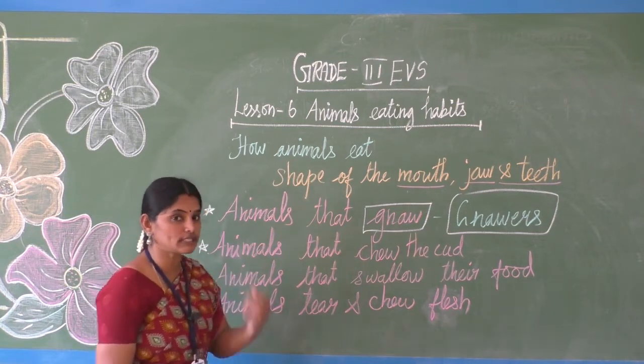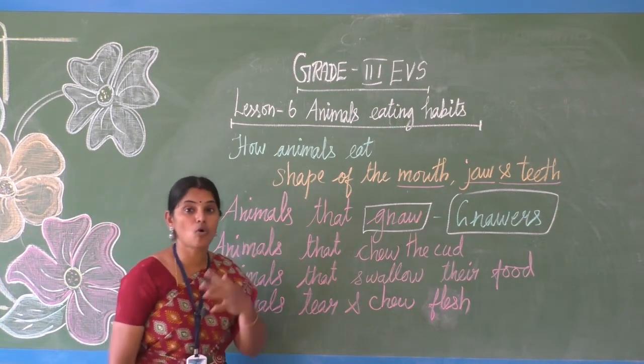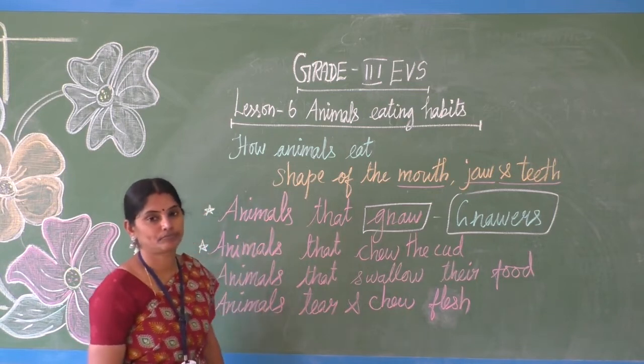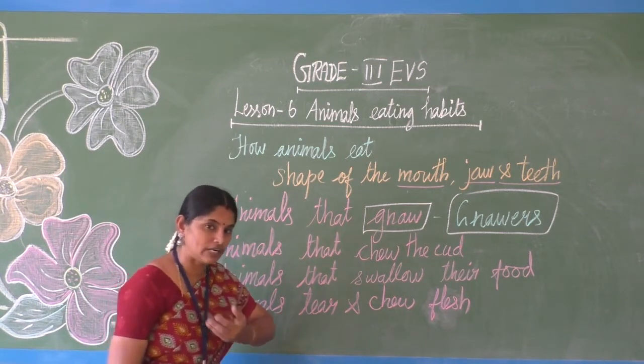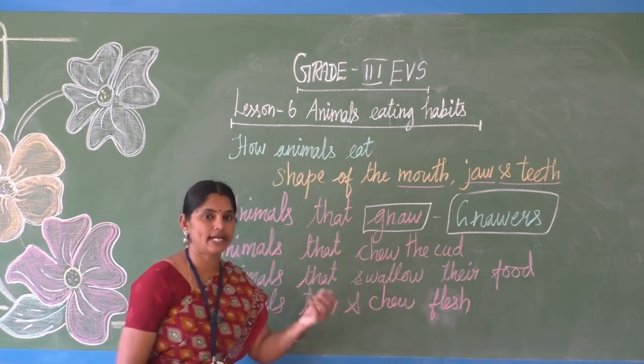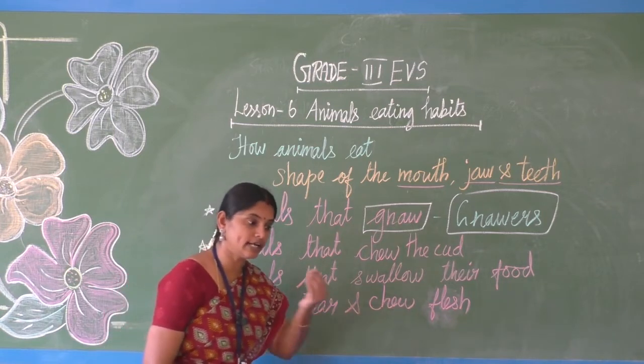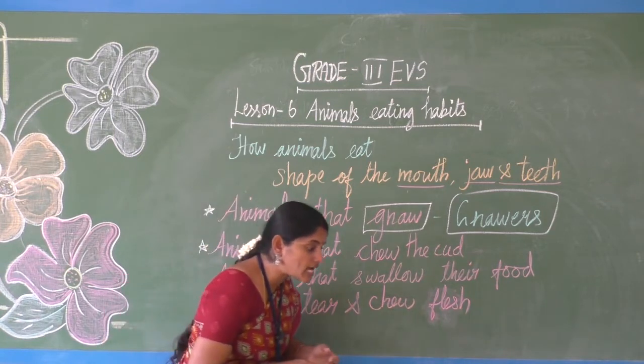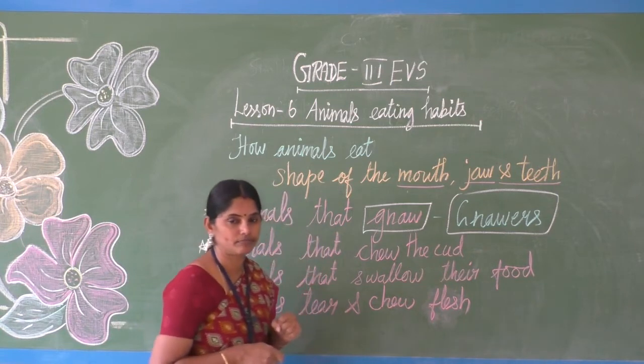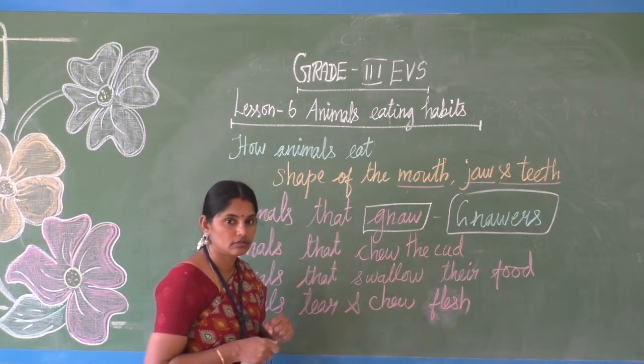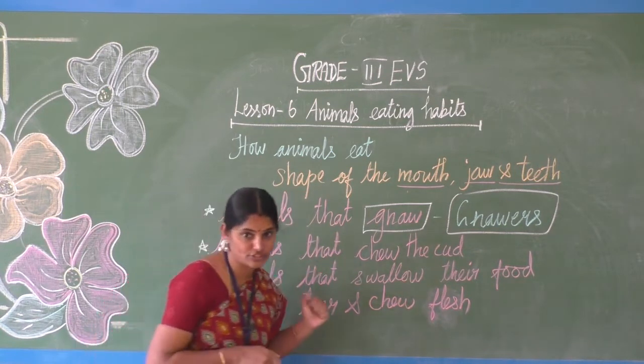Then some animals chew their food. See, if you notice buffalo, cow, horse, if you leave them to the grassland, they go and eat the grass very fast, as if someone is going to catch the cow.